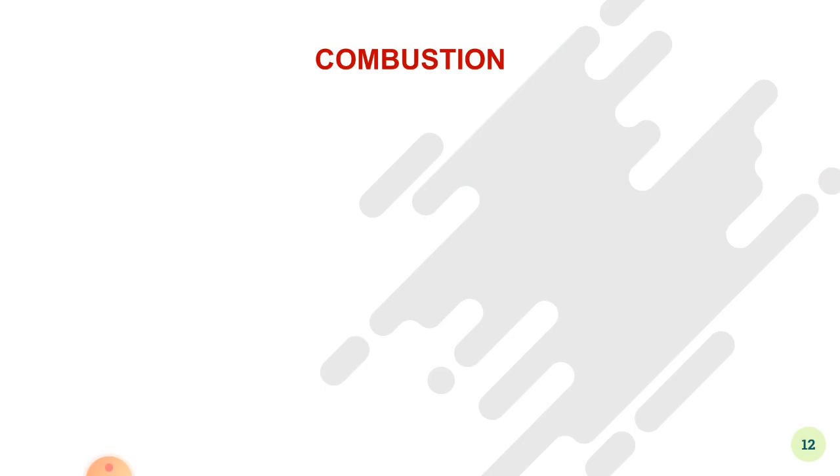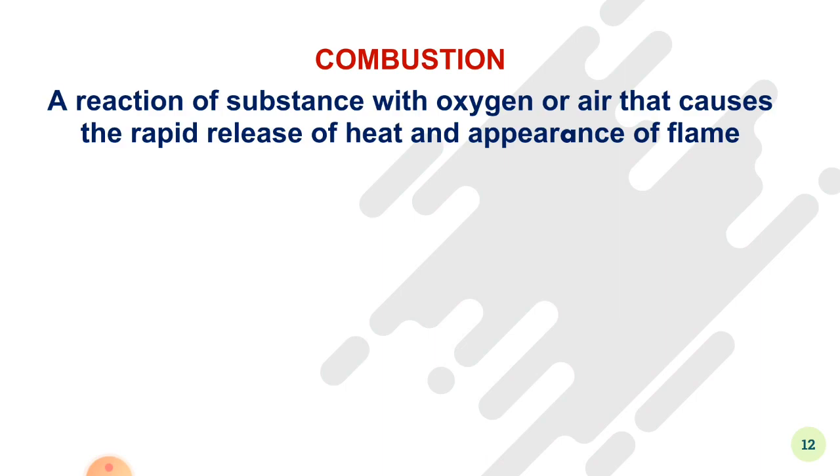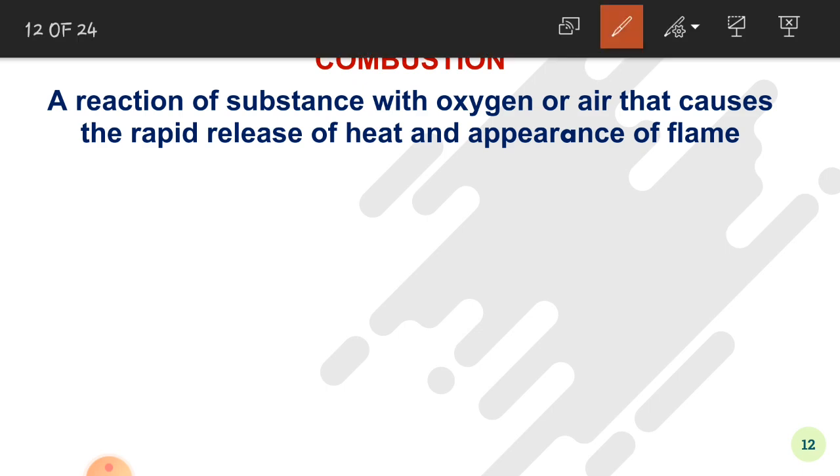Now let's discuss another chemical property of alkanes, that is combustion. What is combustion? A reaction of a substance with oxygen or air that causes the rapid release of heat and the appearance of flame. So what happens in combustion?